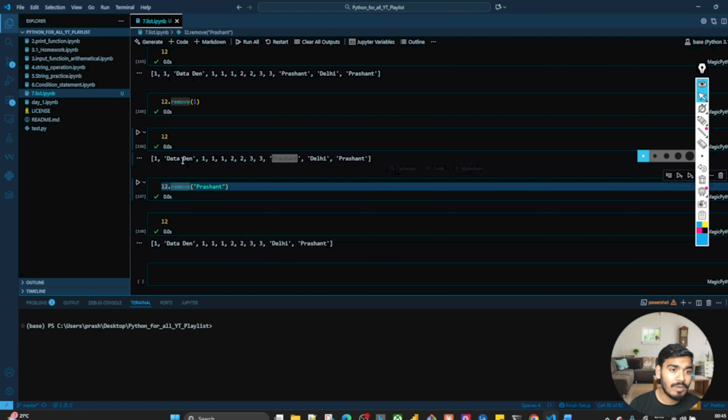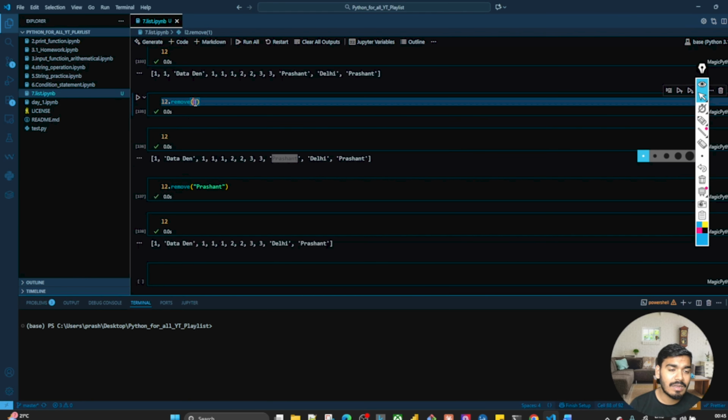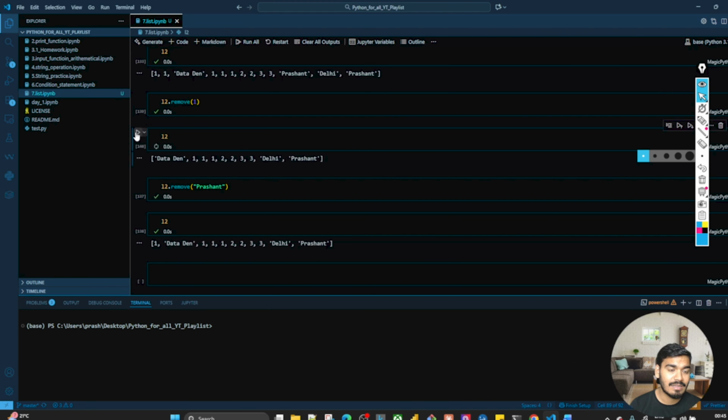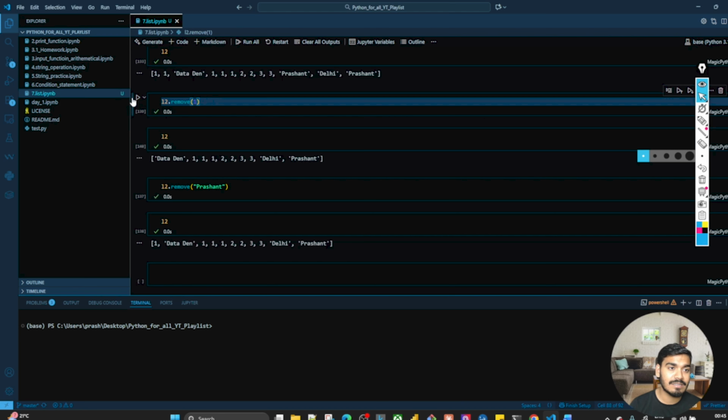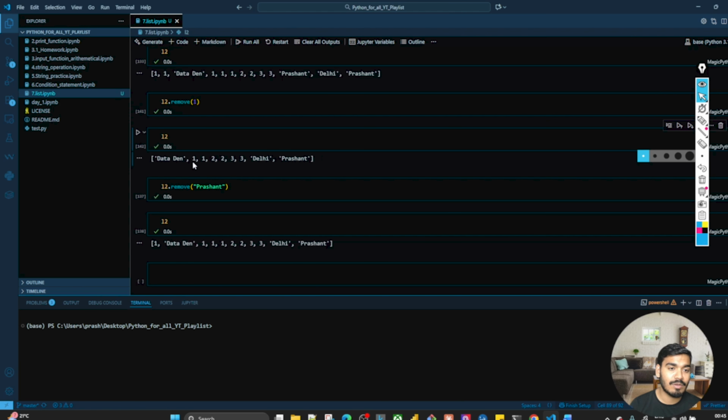Perfect. But over here, as soon as I wrote 1, it has removed the 1 from the first index, not the very first one. Why? So again, if I write, it has removed the first one. If I again write this, it will remove from this position. Comment out. Just do some Google and try to understand that.